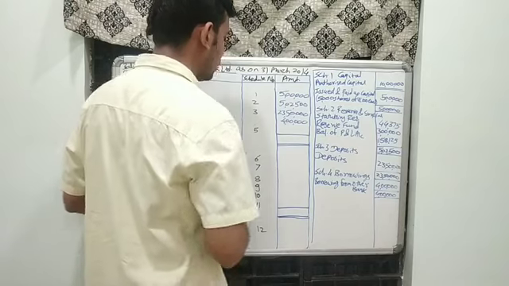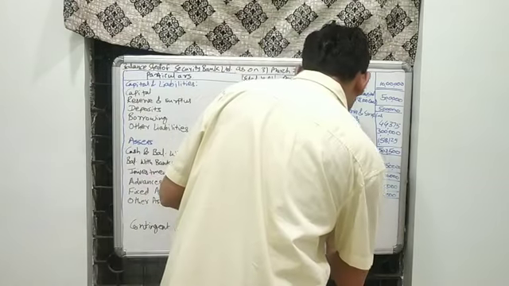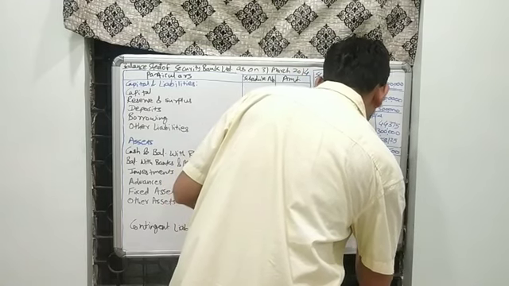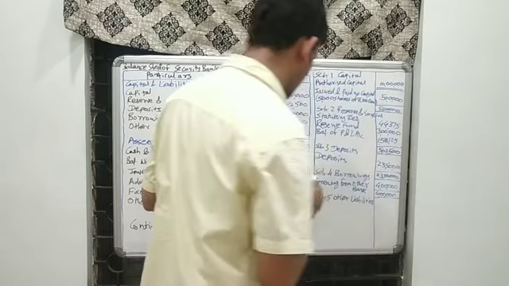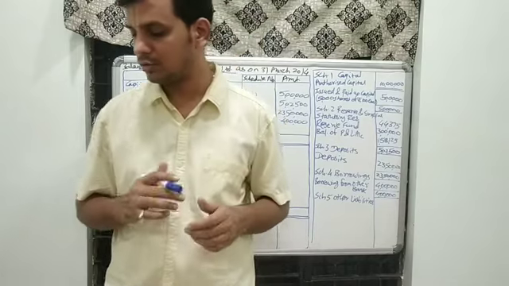Next is schedule number 5 for other liabilities. Apart from this, we have to take the other liabilities which have not been taken from the trial balance till now and from the adjustments also.